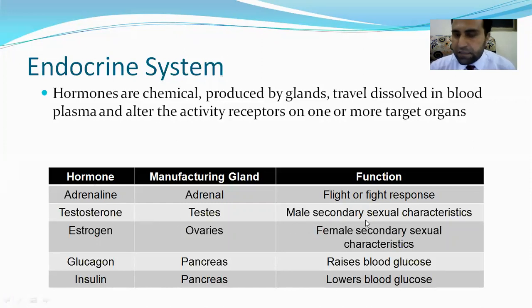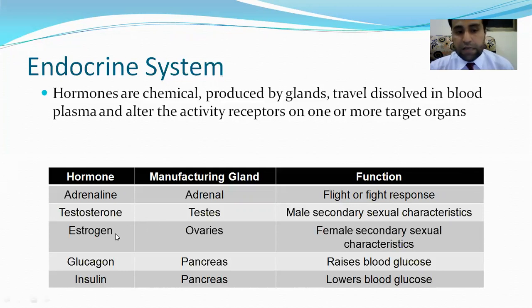Testosterone is a male secondary sexual character hormone. It is responsible for when the male is entering maturity. Some changes come in the male body with the passage of time, like the voice becomes loud, and pubic hair and hair on other organs appear on his body. These are the secondary sexual characters. I discuss male secondary sexual characters in another video lecture about reproduction.